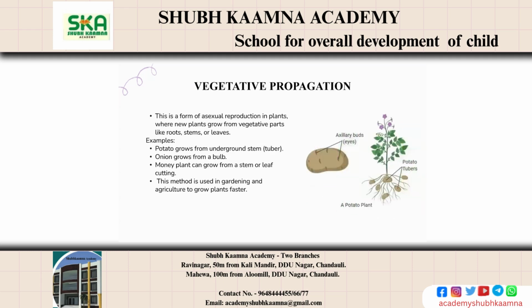Vegetative propagation. This is very common in plants. New plants grow from parts like potato, onion, and money plant. Potato grows through the underground stem, onion through the bulb, and the money plant through stem or leaf cutting. It is widely used in gardening and farming to grow plants quickly. Here I have shown the example of potato, how this is growing.